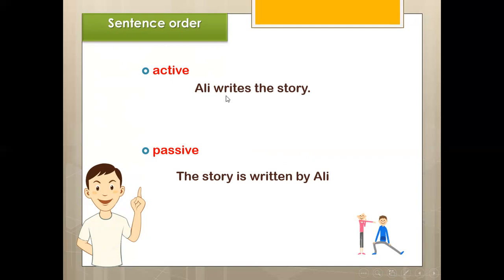The next step is to change the tense from active to passive. Present simple, we change it to be, verb 3: am, is, are plus verb 3. The story is singular, so we use is plus verb 3: is written. And you can say by plus subject, or we can ignore it if the subject is not important. As you see, subject, verb, object is the active sentence. For the passive sentence, we start with the object plus be, am, is, are, for example in present simple, plus verb 3.